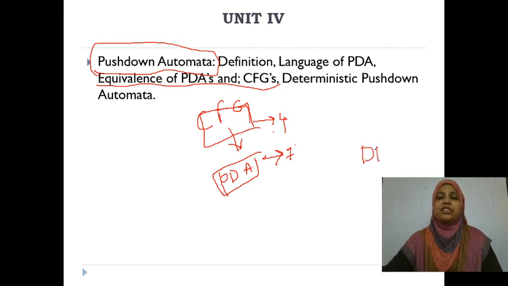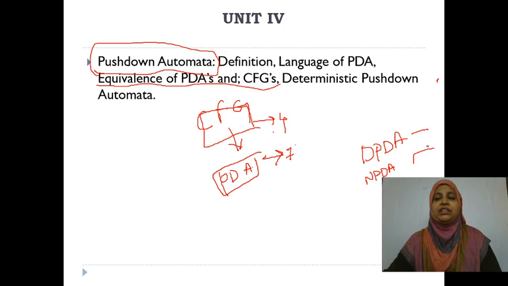See here, deterministic pushdown automata and non-deterministic pushdown automata. These are the two topics. In the fourth unit you are going to learn about deterministic pushdown automata and non-deterministic pushdown automata. In your syllabus, non-deterministic pushdown automata is not present, but you have to learn what is meant by non-deterministic pushdown automata, how you are going to convert this non-deterministic pushdown automata to deterministic pushdown automata. Right, and one more thing, how you are going to convert the CFGs to PDAs.